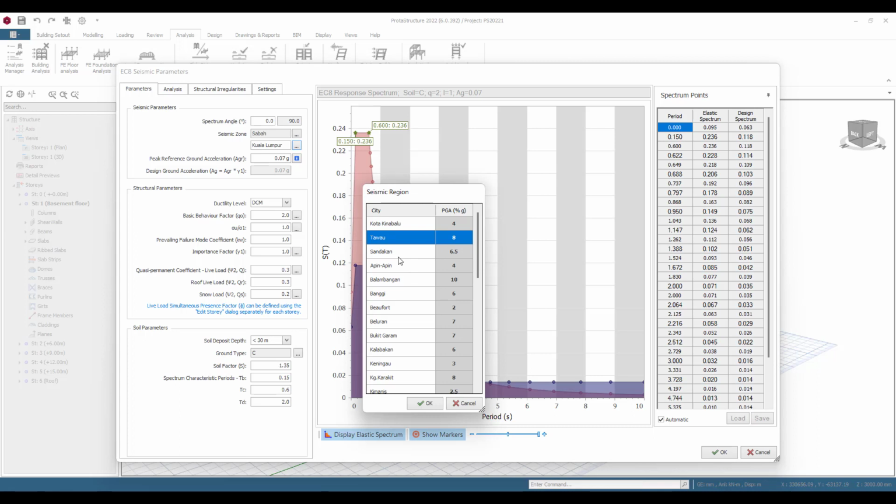Tawau is a lovely place if you've never been there. Off the coast of Tawau there are some of the best diving sites in the world.